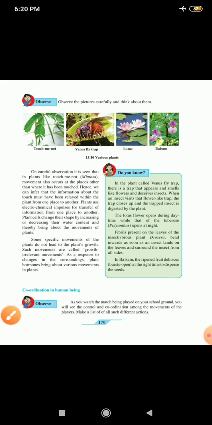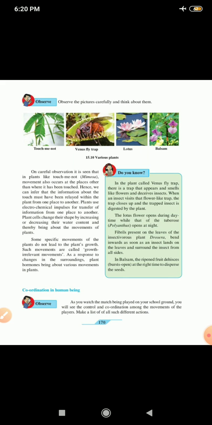Now let us observe these various plants. Touch me not plant, Venus flytrap, lotus plant and balsam plant. Now in this Venus flytrap, this plant eats insects. It is also called as insectivorous plant.